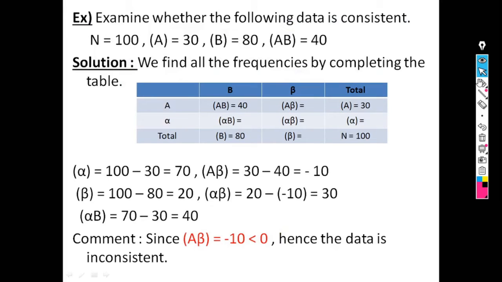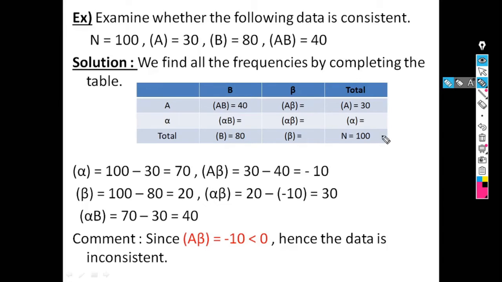Another example is, examine whether the following data is consistent or not. Here n is equal to 100, a is 30, b is 80 and ab is 40. So four frequencies are given. Our first step is to find the remaining frequencies by using this table. Our table contains A, alpha, total, B, beta and total. Now just substitute the given values.